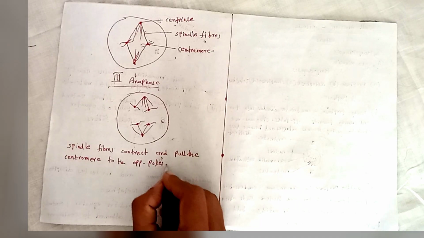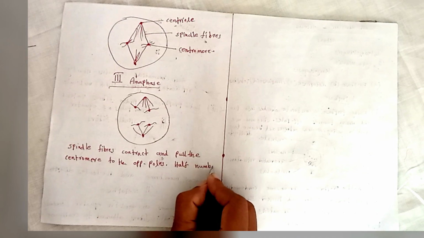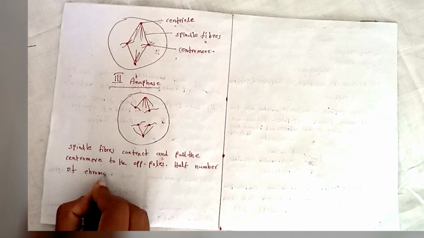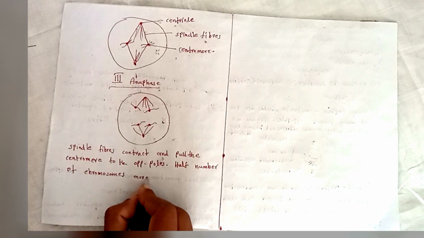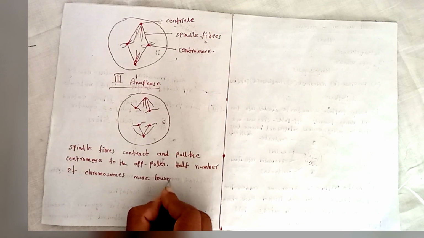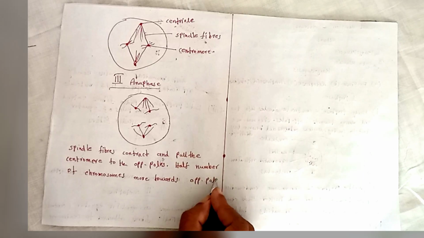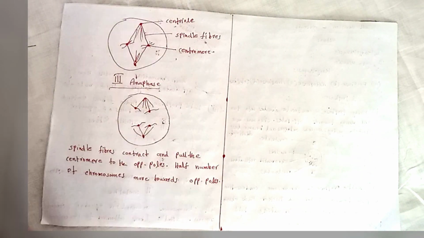Half the number of chromosomes move towards opposite poles. Now we draw the picture.